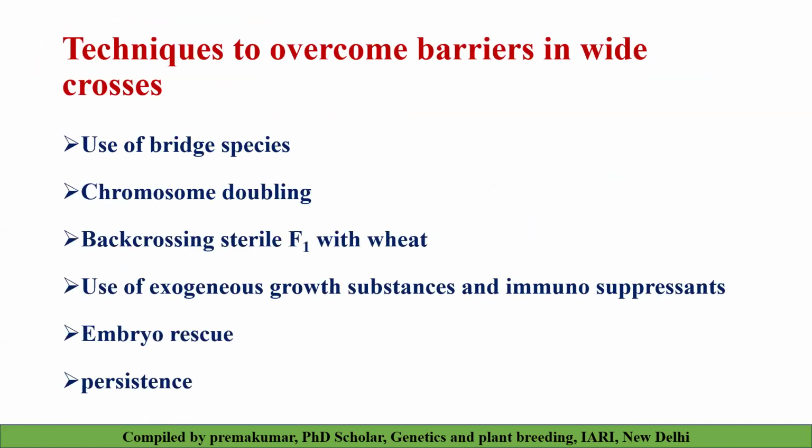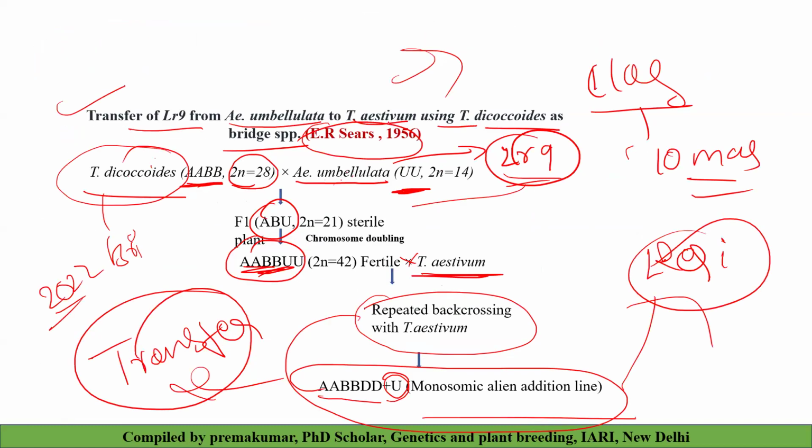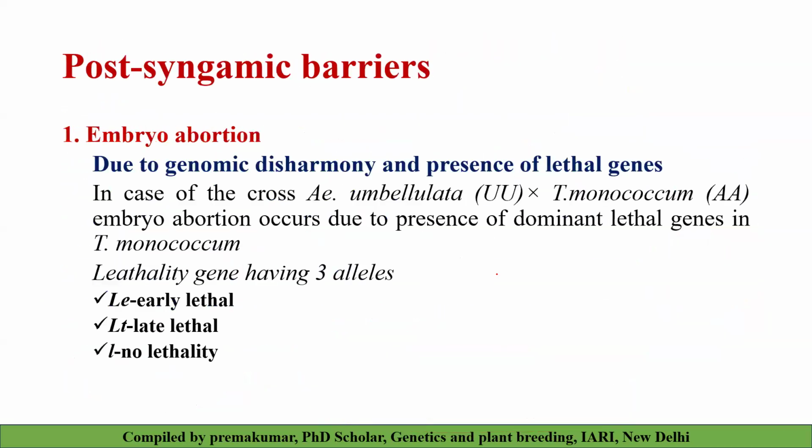How can the alien addition line be developed? You can cross with the tetraploid, then you can create the intermediate line. Again, you cross with the tetraploid. Again, you go for continuous crossing. See here we have the alien addition monosomic line.